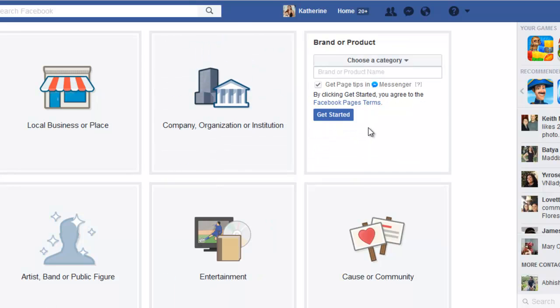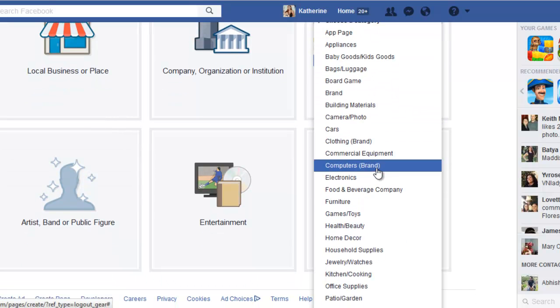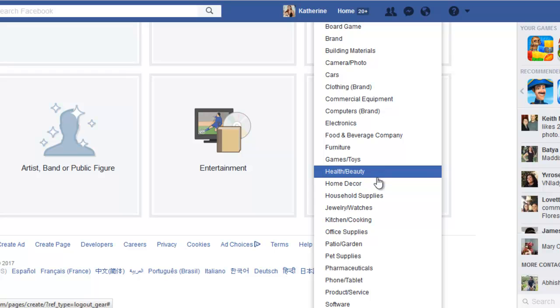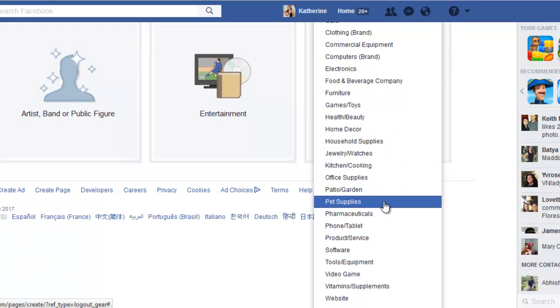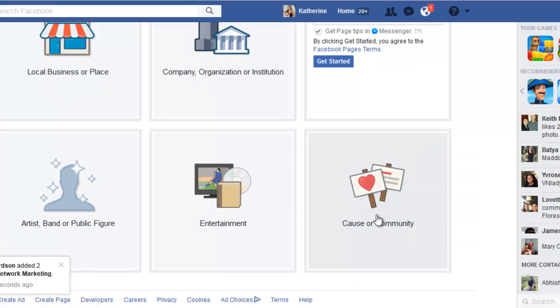What I've done is I just go through and look at each one of these. I think the best one for what we're doing this for would be to brand a product, basically, and that product is Bitcoin. So choosing down, let's see, what would best suit us? Health, beauty, home decor, nope, not going to fit. Products and service, actually I think products and service is going to be the best thing, because we've got a product, right? Got the service, so everything kind of fits. So let's go here and click product and service.